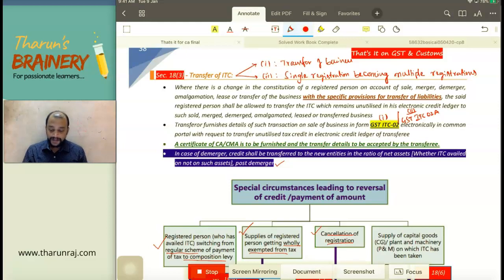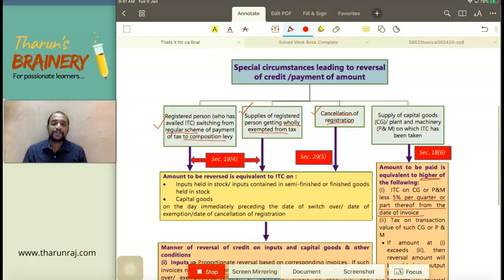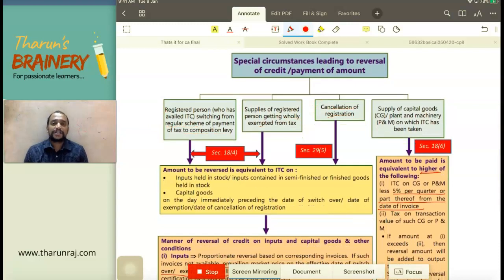Then we have Section 18(4). What does 18(4) say? It is discussing situations which are the opposite of 18(1)(c) and 18(1)(d). What is 18(1)(c)? When I am under the composition scheme and I am going into the normal scheme. Whereas 18(1)(d) is what? Exempted supplies becoming taxable supply. That is 18(1)(d).